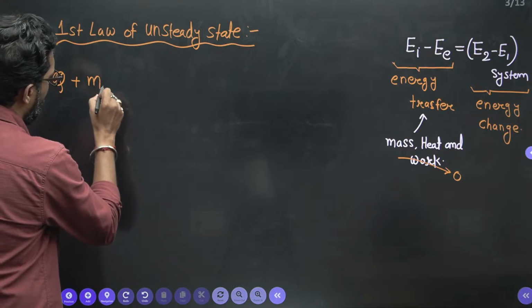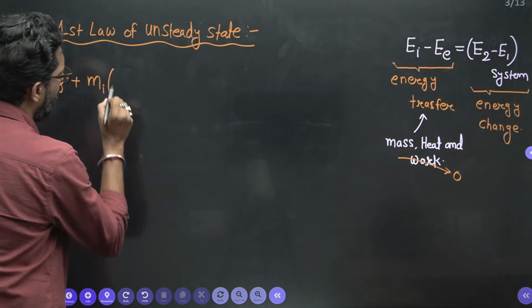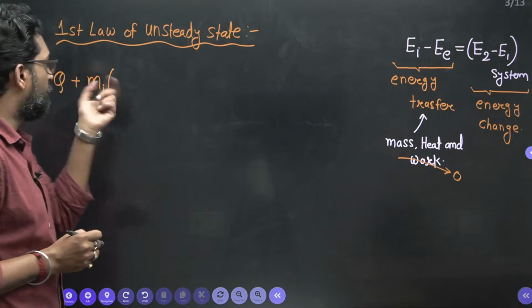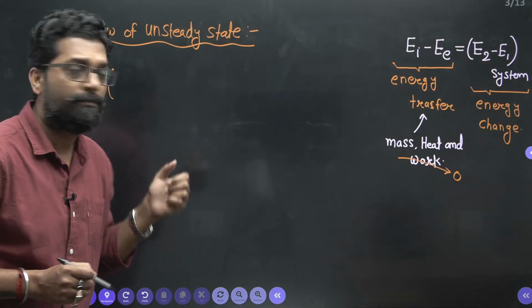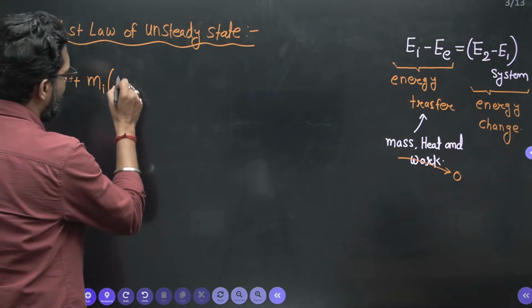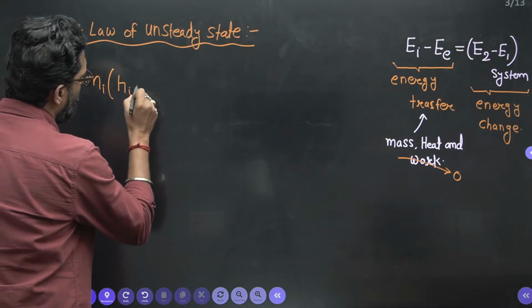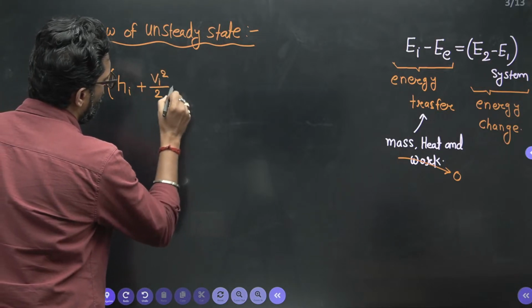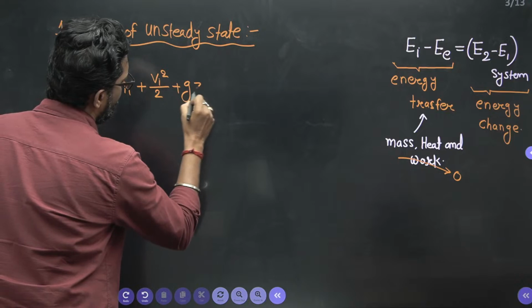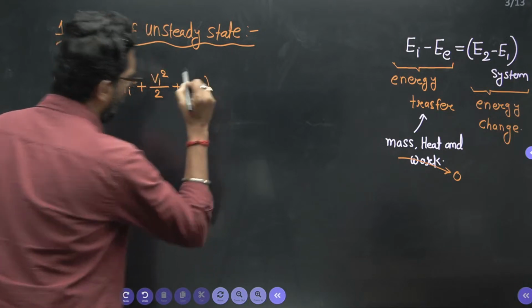Due to the mass, there must be a specific property, that means the property of the fluid. What is that? Enthalpy in plus kinetic energy in, V squared by 2, plus gZ in. This is your inlet.